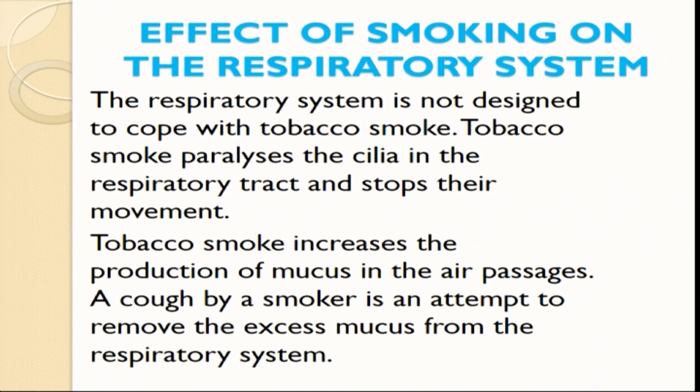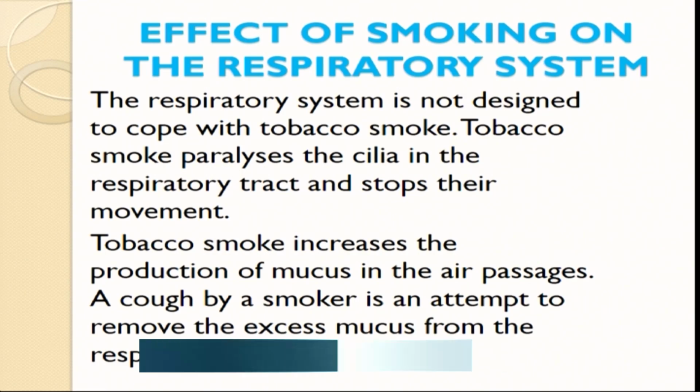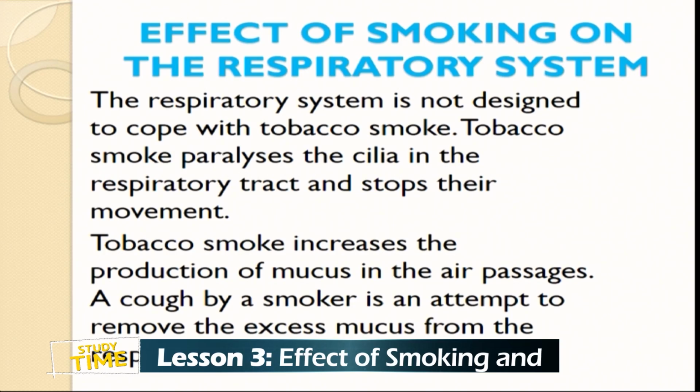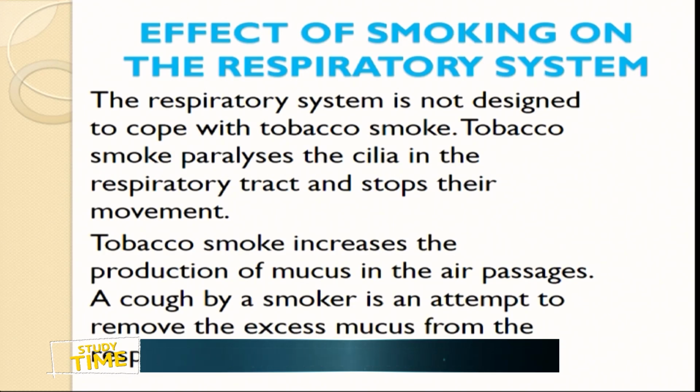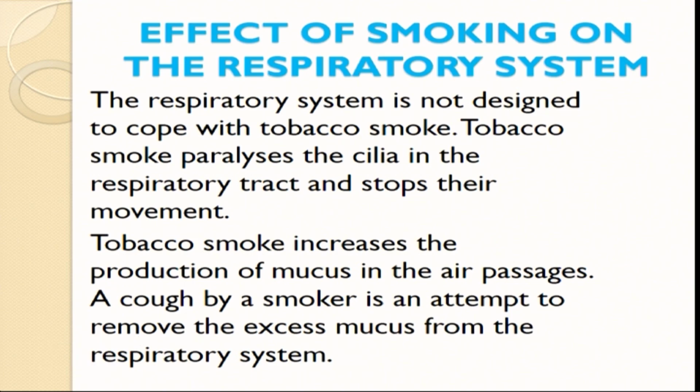The respiratory system is not designed to cope with tobacco smoke. The structure of the respiratory system, the lungs, is not designed to cope with tobacco smoke. Tobacco smoke paralyzes the cilia, which normally beat and purify the air we breathe so that it becomes healthy air. Once those cilia are paralyzed, they are no longer able to purify the air we breathe into the respiratory tract, and they stop their movement.